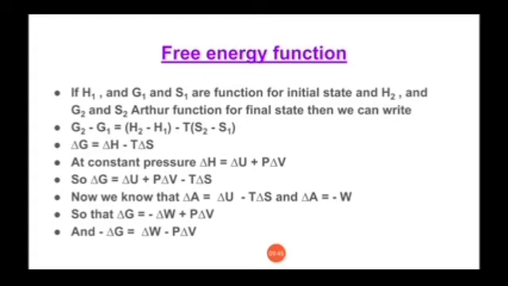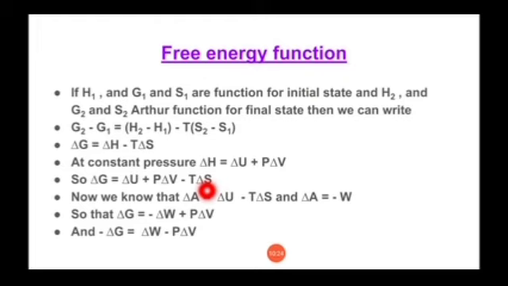But here in this equation, we know what enthalpy is. Enthalpy is U plus PV. And what is the change in enthalpy? It will be given as delta H is equal to delta U plus P delta V. So we can use this equation and substitute the value of delta H in the above equation. So we'll get delta G is equal to delta U plus P delta V minus T delta S.